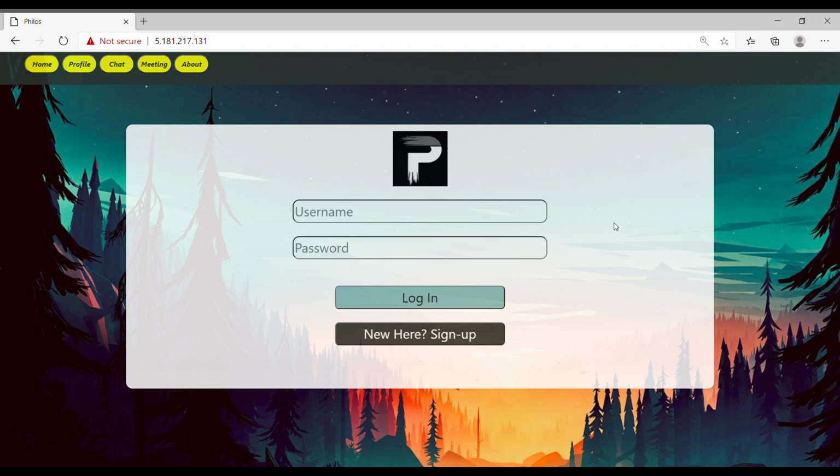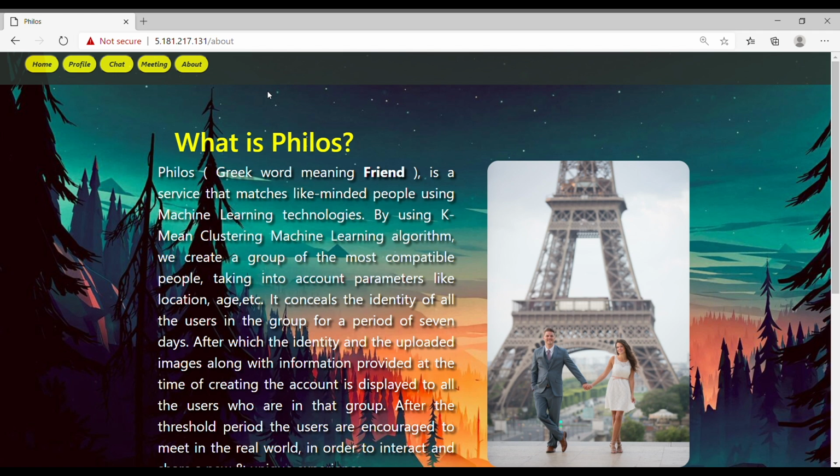So now I'm going to give you a demonstration of the working of the website. So let's begin with the about page. So here you can find out what we do and how we do it. Philos is a Greek word meaning friend, and we use k-means clustering algorithm to match our users into groups.